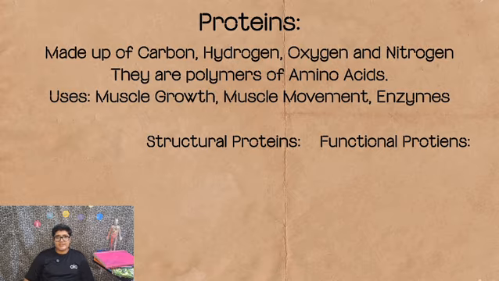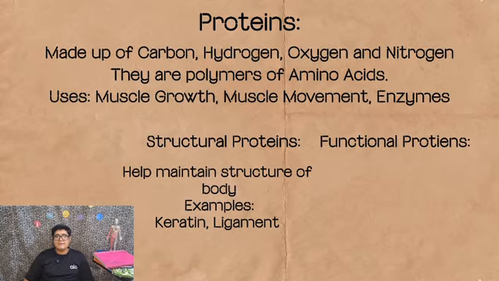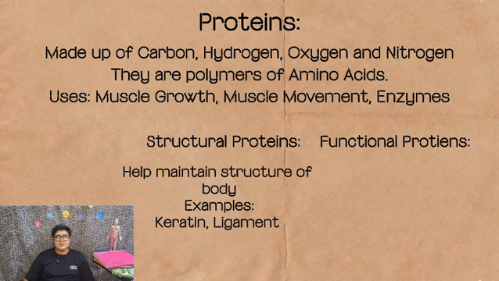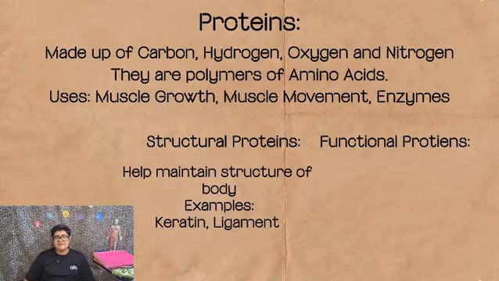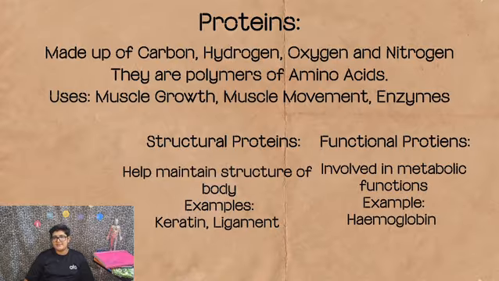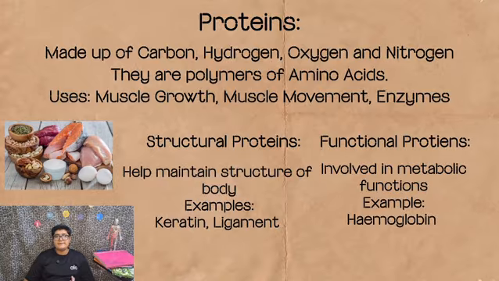So structural proteins, as the name suggests, help to maintain the structure of our body. Examples of structural proteins are ligament and keratin. Keratin is the protein which is found in our nails and hair, whereas ligament is the protein that joins our bones. The second type, functional proteins, are proteins which are involved in multiple metabolic functions. For example, hemoglobin.